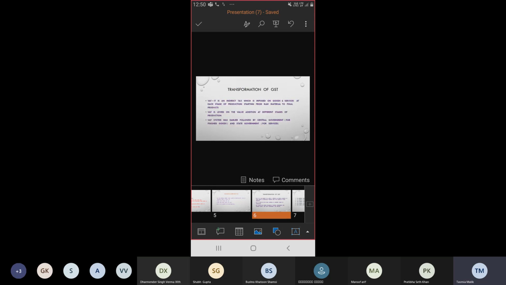VAT, value added tax, is an indirect tax imposed on goods and services at each stage of production, starting from raw material to final products. Second, VAT is levied on the value addition at different stages of production. And last, that system was earlier followed by the central government. The central government used this system for finished goods and the state government for services.